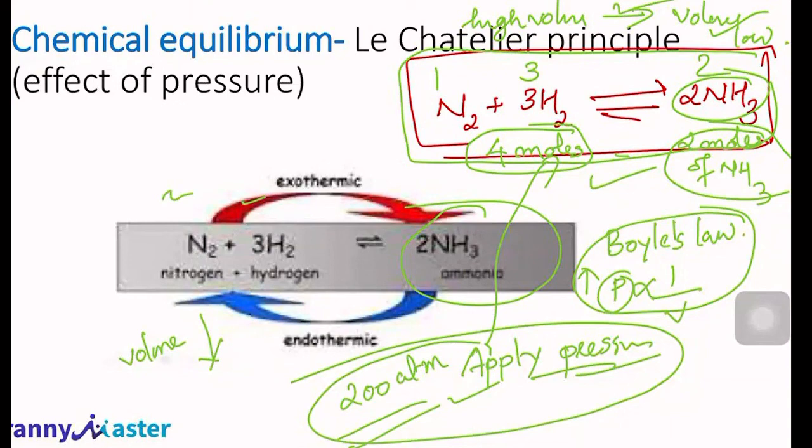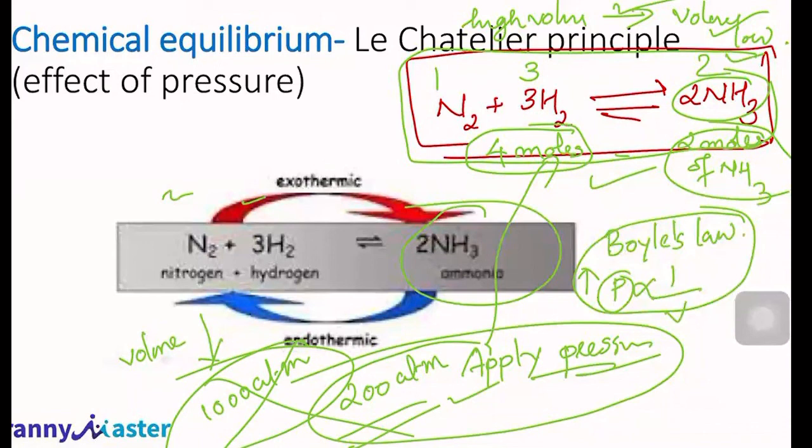This Haber process, why do we carry it out at 200 atmospheres, sometimes even 1000 atmospheres of pressure? Now we know the reason. It's not like we are simply giving some higher amount of pressure to carry out a reaction. No, there is a reason behind it. If you are not applying this pressure, then what happens? After some time, it will reach equilibrium. Once it reaches equilibrium, we are not going to get ammonia.